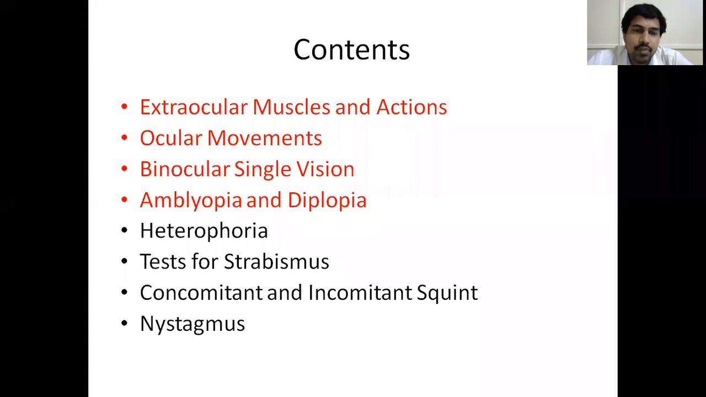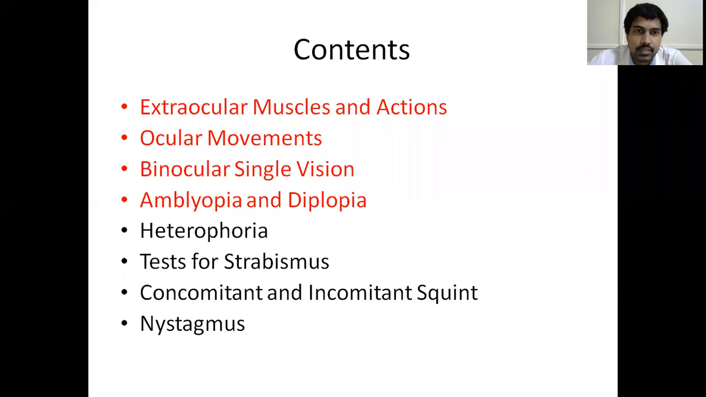In the next classes, we'll be covering heterophoria, the various tests for strabismus, what you mean by concomitant and incomitant squint and the differences between them, and what you mean by nystagmus. These we'll be discussing in the next classes, mostly the second or third classes. In that, concomitant and incomitant squint will be a 4 marks or 2 marks question for you. Strabismus is the scientific name for squint. Squint is a general English term, whereas strabismus is the scientific term, so we usually call it strabismus.